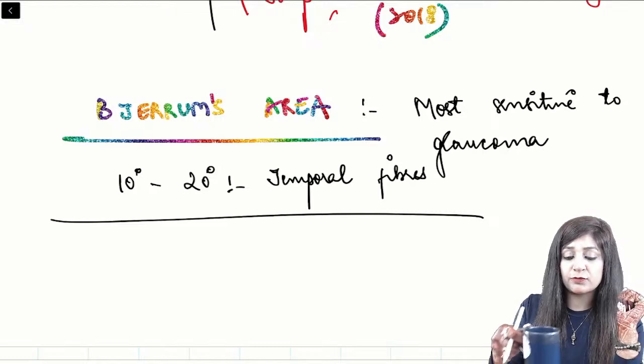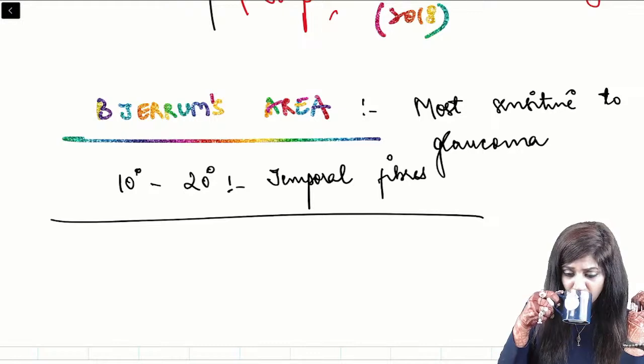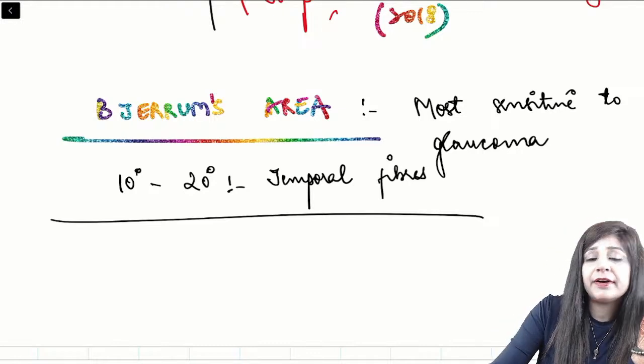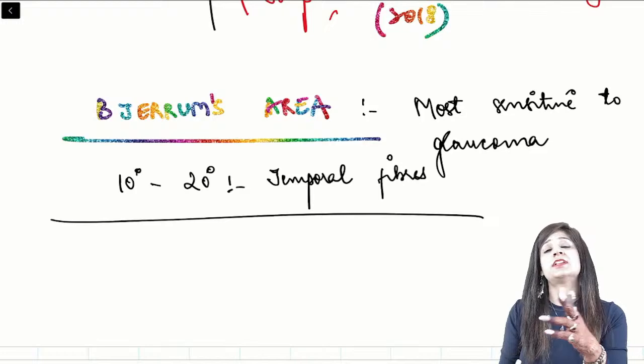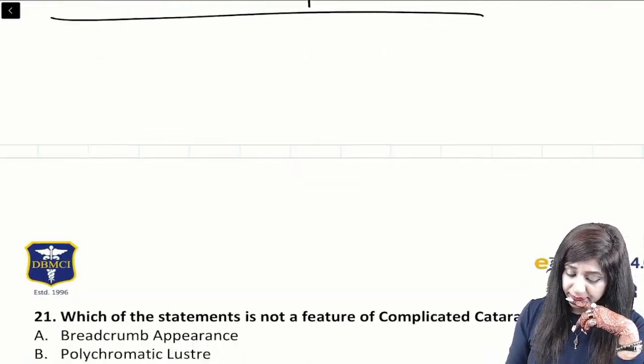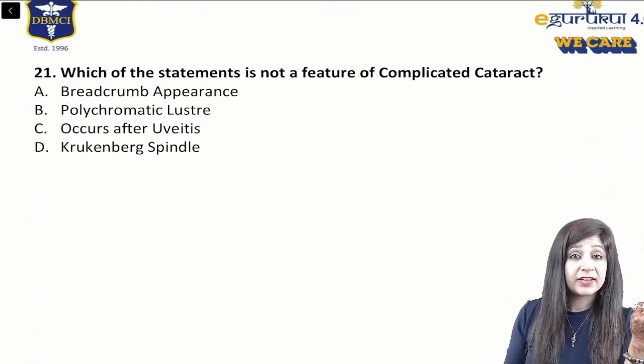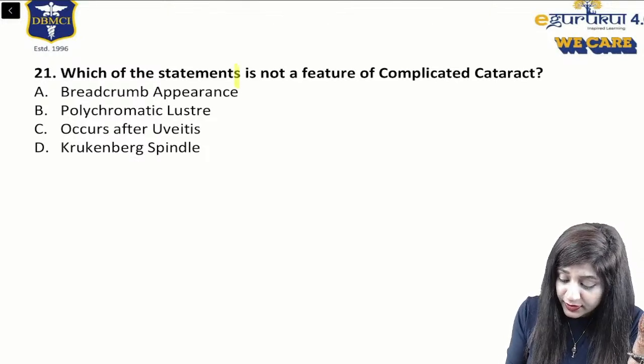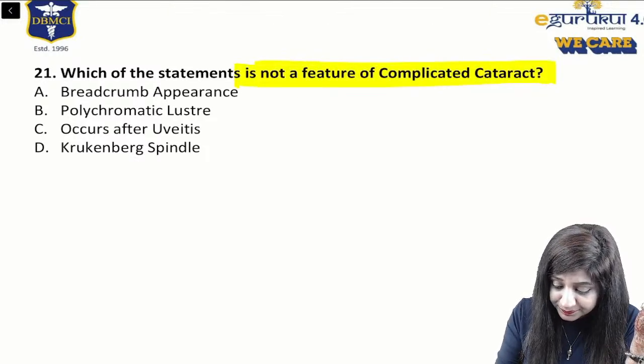Yes, scleromalacia perforans in rheumatoid arthritis. It can be a type of scleritis which is common in rheumatoid arthritis. Then a very easy question: which of the following is not a feature of complicated cataract?